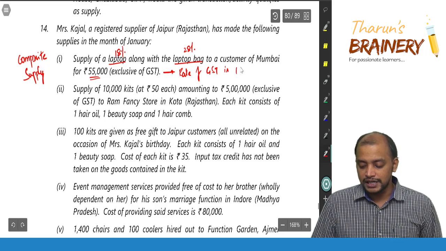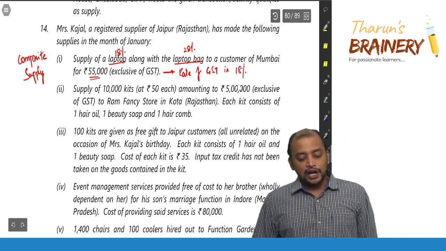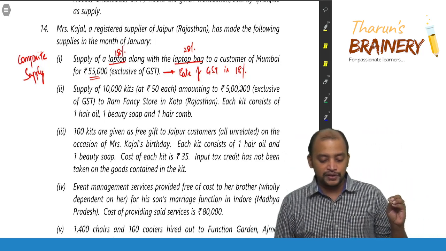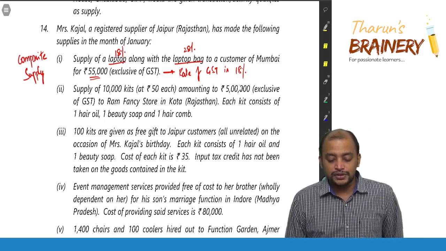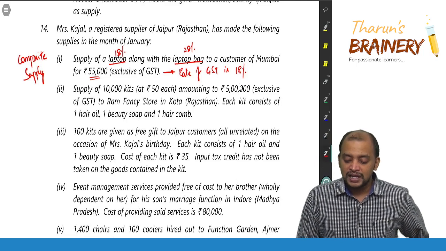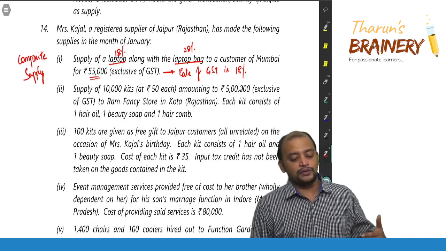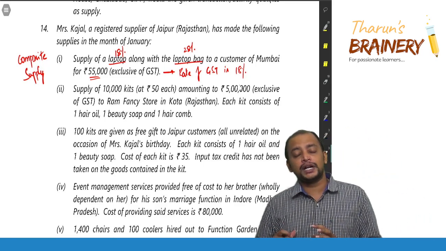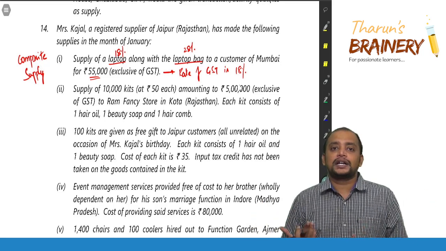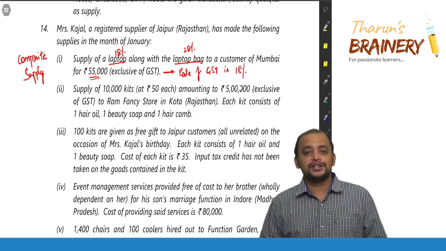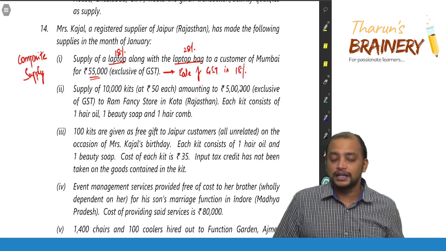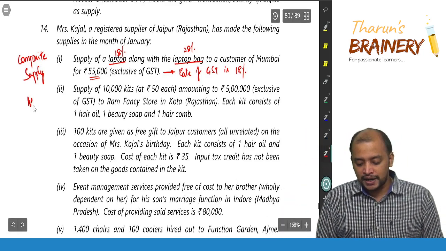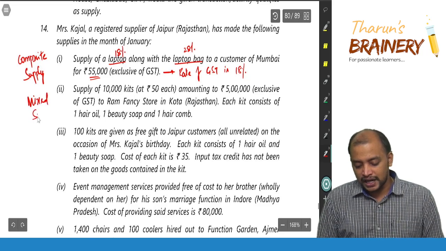is 18%. Supply of 10,000 kits at rupees 50 each, amounting to 5 lakhs exclusive of GST, to Ram Fancy Store in Kota, Rajasthan. Each kit consists of 1 hair oil, 1 beauty soap and 1 hair comb. So this hair oil, beauty soap and hair comb are not connected. So in the ordinary course of business, these are capable of being sold separately, correct? So therefore, we need to treat it as mixed supply and we need to take highest rate.